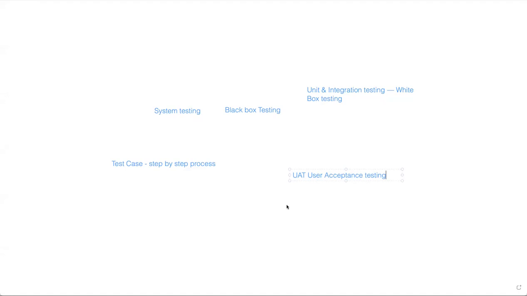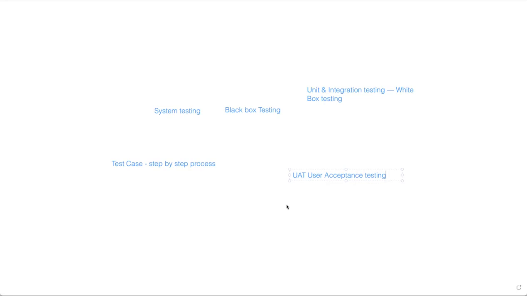They will deploy in their own system, then do a certain round of testing before releasing to the market. The customers also do some testing, and that is called UAT testing, user acceptance testing. Once the application is working fine for them, they will release to the market. Sometimes if we don't find any issues in system testing in our environment, in the customer environment they will find some bugs. If they don't find bugs, they will release to the market.